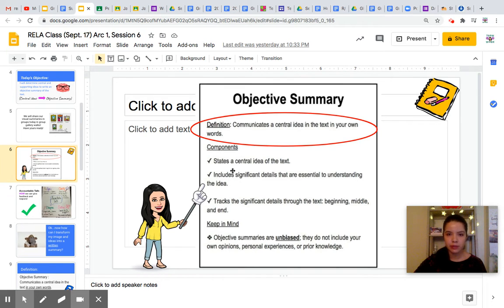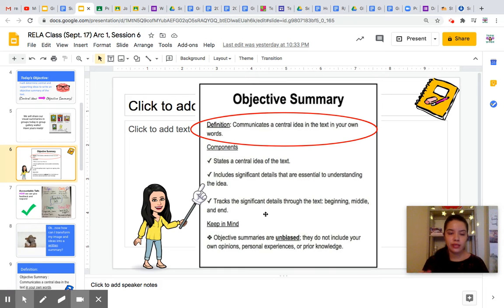Significant details are important or relevant details that are essential to understanding the idea. We also need to make sure it tracks our details from the beginning, middle, and end of the story, not just focus on one part or the other. And we wanted to make sure that there are no biased comments. That includes giving your opinion or judging Jane Goodall, for example. So you need to stay unbiased.